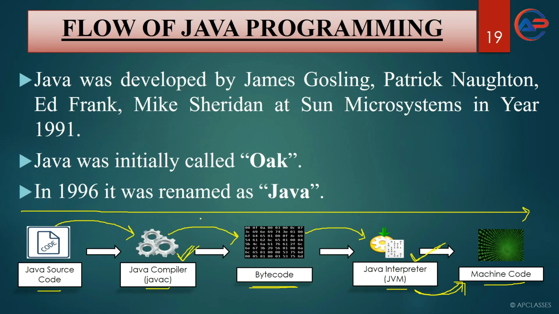Whereas Java source code is independent. Once it is written, it can execute on any environment, on any operating system. Whereas other programming languages will only execute on the operating system for which it is written. If it is written on a Windows operating system, then it will only execute on Windows.